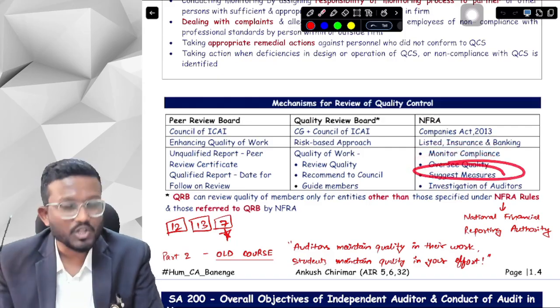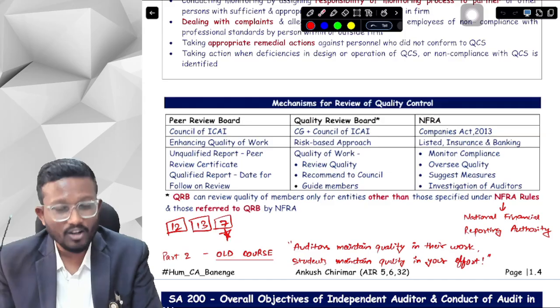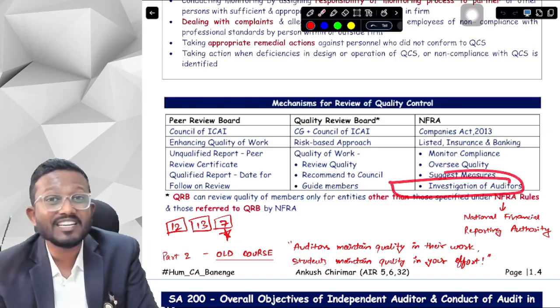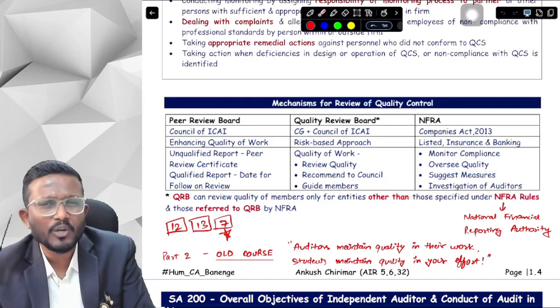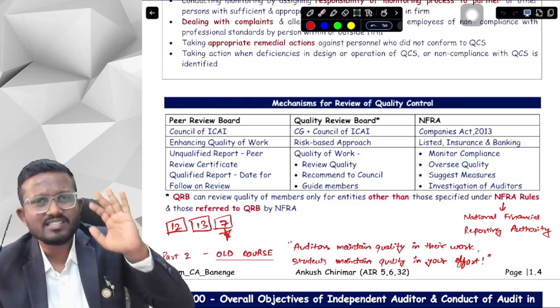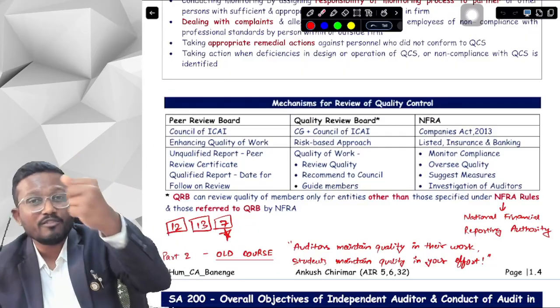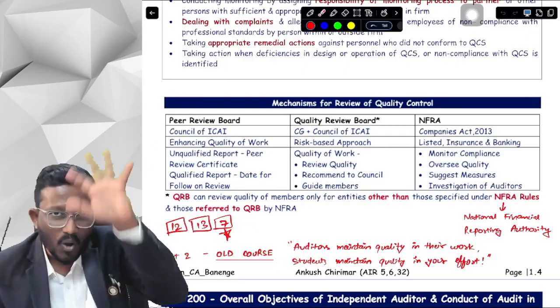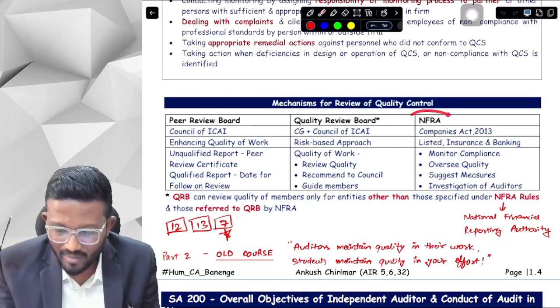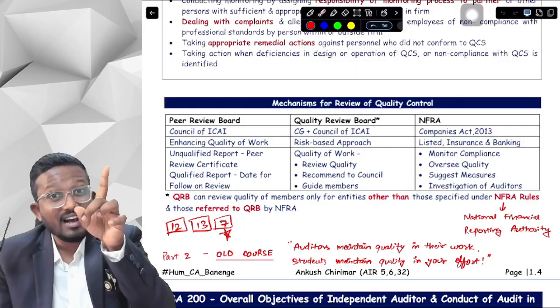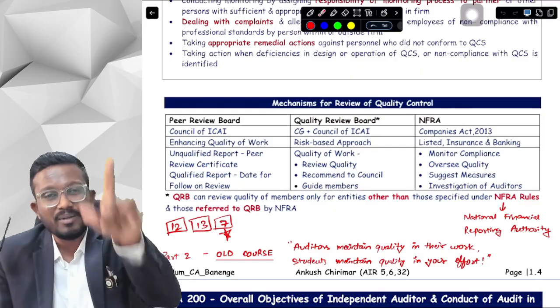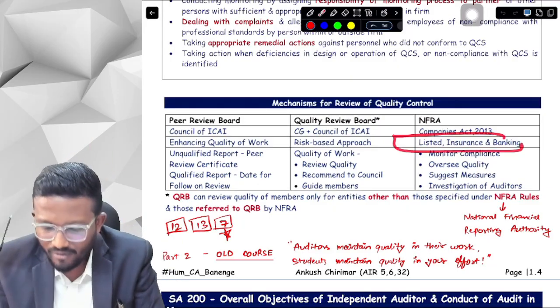It suggests the measures which need to be taken to ensure the quality of the members, and it also does investigation of auditors. You might have heard news that NFRA has debarred these CAs, NFRA has penalized these CAs. There are these CAs which are involved in all the frauds that are going on in the company. So these are all the investigations that are carried on by NFRA, and these NFRA investigations can only happen for those companies which are covered under NFRA rules.